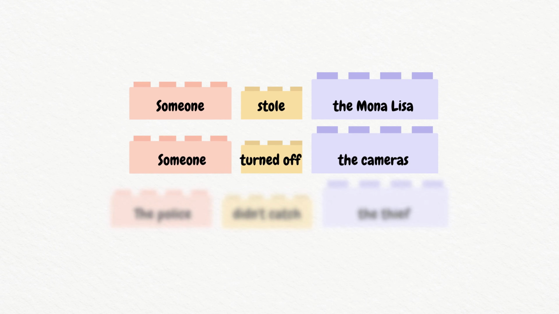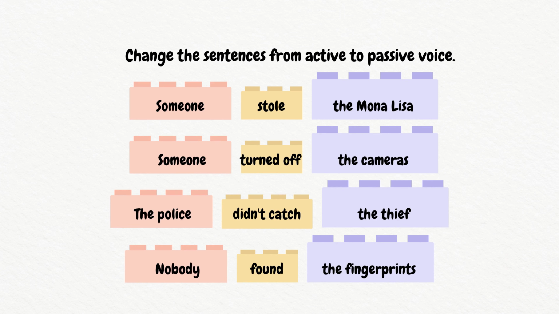Now it's your turn. Here are 4 sentences in active voice. Change them into past simple passive. If the agent is unknown or not important, you can skip it. Look back at the story from the beginning to check your answers.